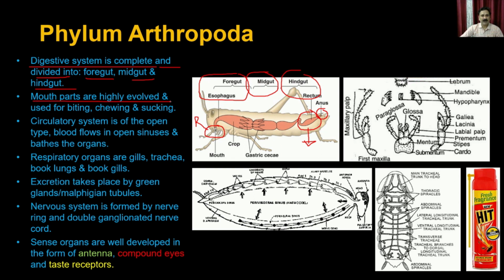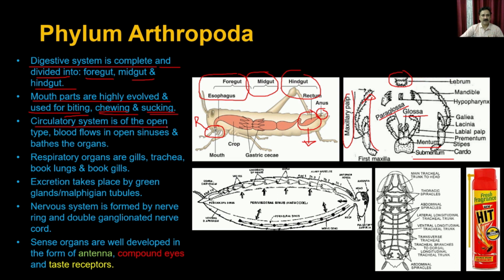The mouth parts are highly evolved and used for biting, chewing, and sucking. So these are the different types of mouth parts which are present in the cockroach. Like so, you have the maxillary palp. These are the side things, right? And then you have the paraglossa, then you have glossa, then the mentum, and then the submentum. These are very well organized and diversified mouth parts, and all these mouth parts are used for different purposes, and that's how they can be very efficient in terms of biting, chewing, and sucking.